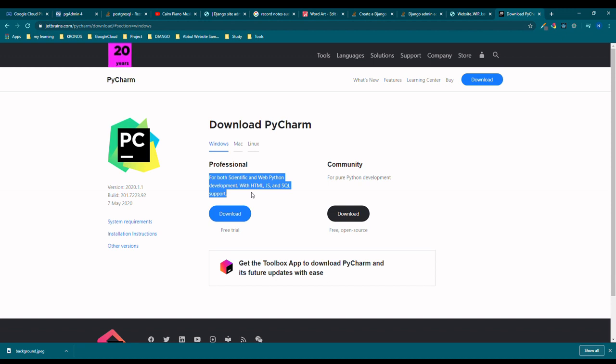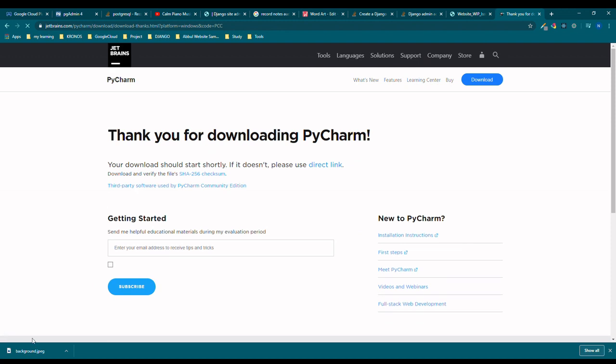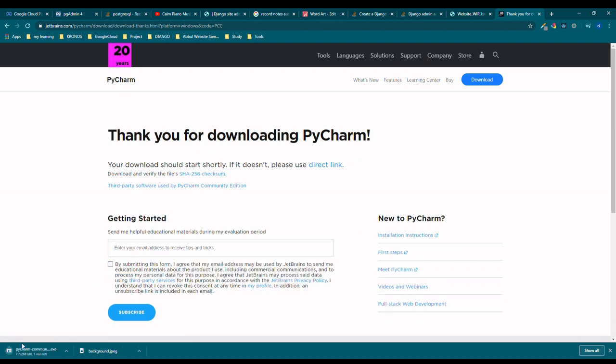They provide some features like HTML templates and JavaScript support, and all that stuff in the professional edition. The community edition is for pure Python development. As you can see, this is for pure Python development. So we will just click download, and the edition will start downloading. It's optional whether you want to add something or not in here, but you can see the download has been started. Now we will move on to see, once it downloads, how PyCharm looks and how we can use it.